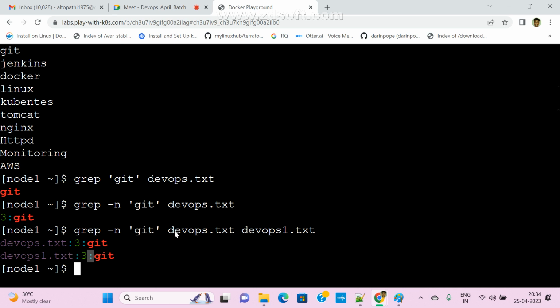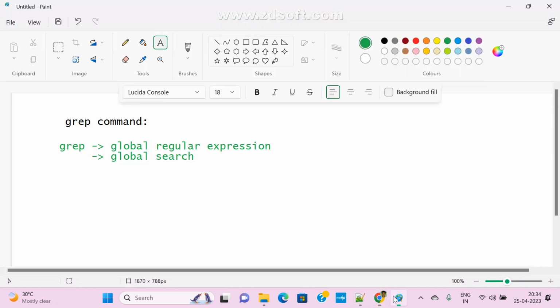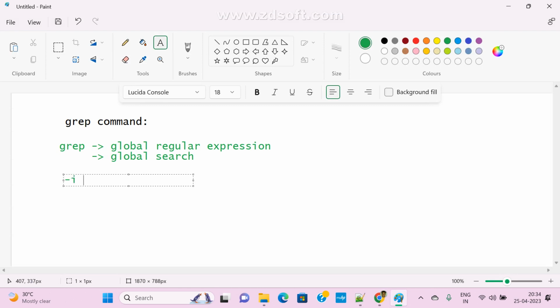So anyone any doubt, guys? So line numbers. I means ignore case. What is I? Capital hyphen I, ignore case, right? Now what is hyphen n? Line numbers.